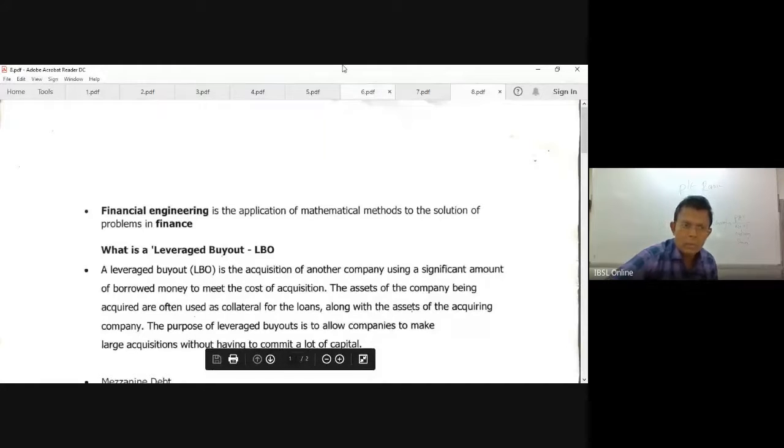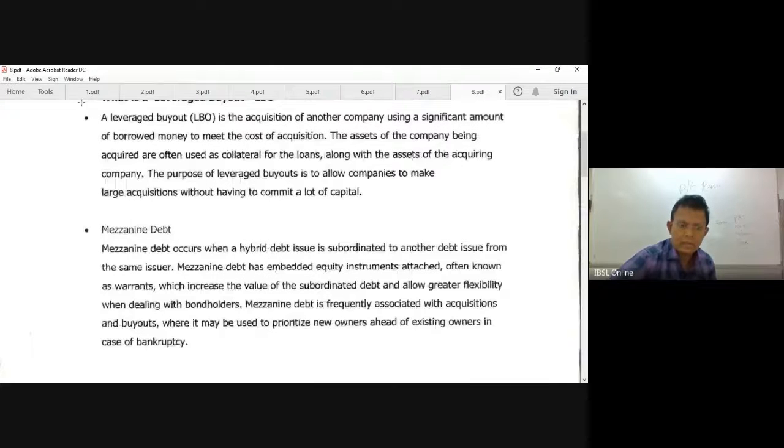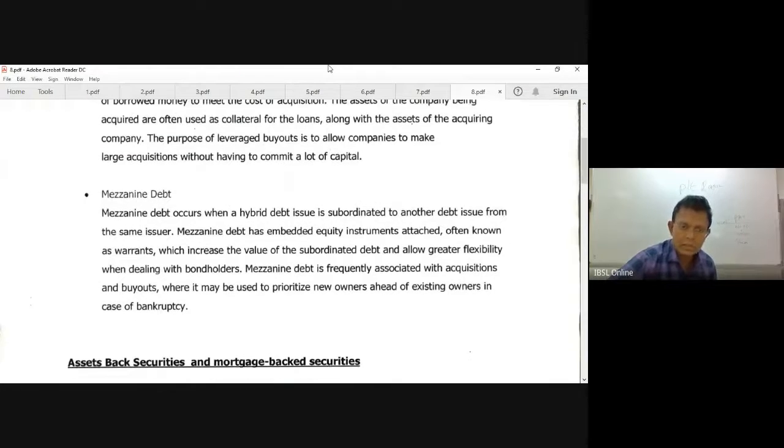And this is also an important term, financial engineering. LBOs, we have mezzanine debt. Remember that I have given you notes on mezzanine debt. These are types of debt we have learned. A huge list I have given you is available in your tutes, and I have explained the meaning of that.